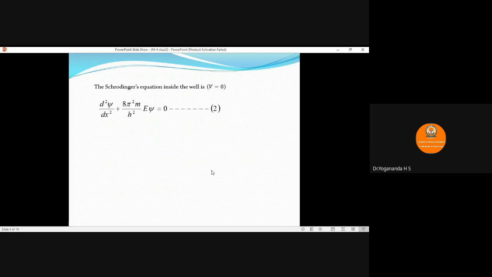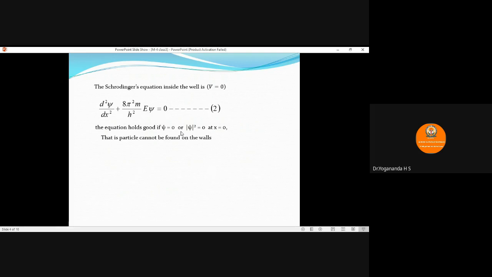Then the Schrödinger wave equation inside the potential well is given by, so inside the well the potential energy of the particle is assumed to be 0. It's a free particle within this limit. So the one-dimensional time-independent equation for a particle inside the well is d square psi by dx square plus 8 pi square m by h square into (E minus V). So V becomes 0. Therefore, E into psi is equal to 0. We call this equation number 2.